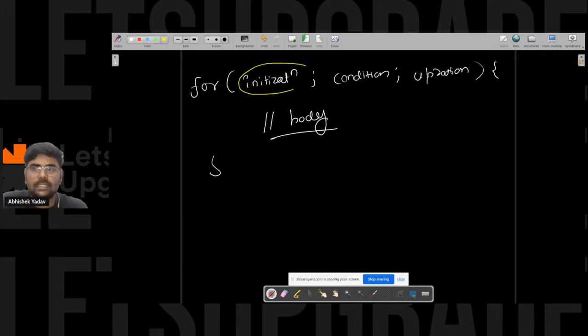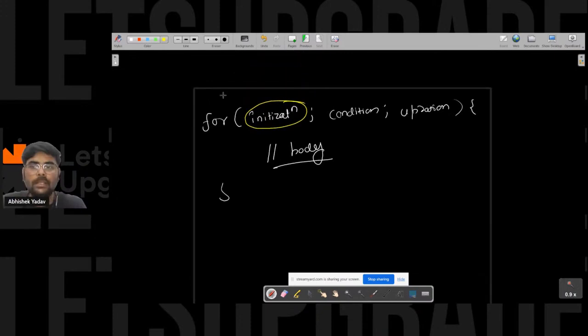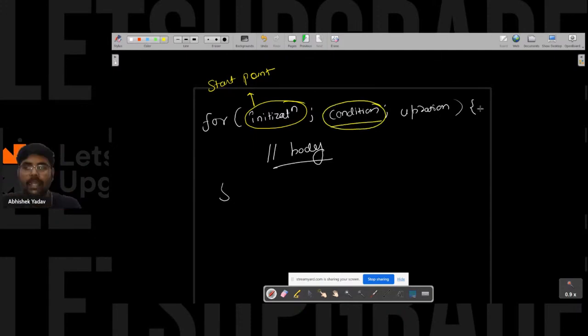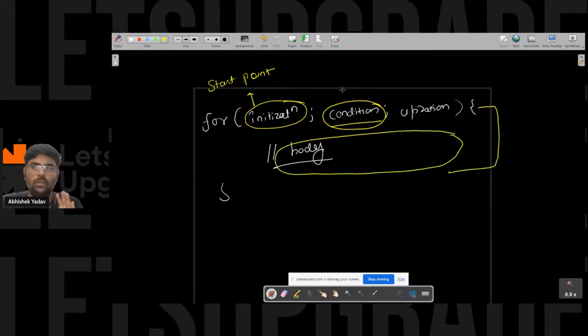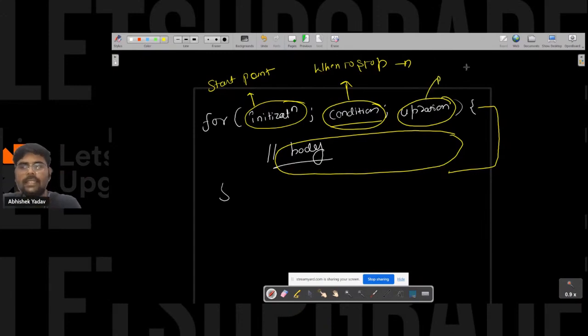Whenever you are writing the initialization part, you have to think what will be the start point from where my loop will start. This is the starting point of the loop. After that, when you think of the condition, you have to think how many times you have to execute the body of the for loop, or when to stop. This is the updation part, that is, after each iteration how much you want to increase, right?